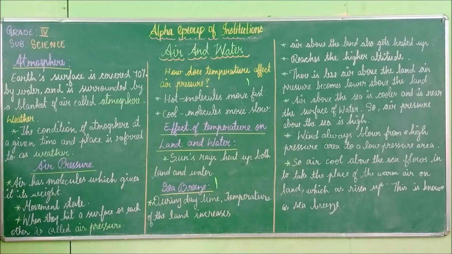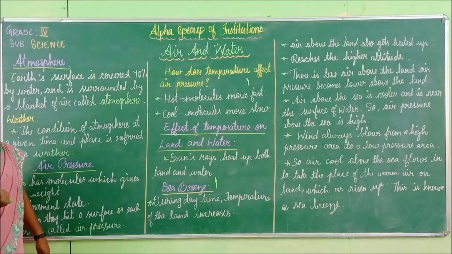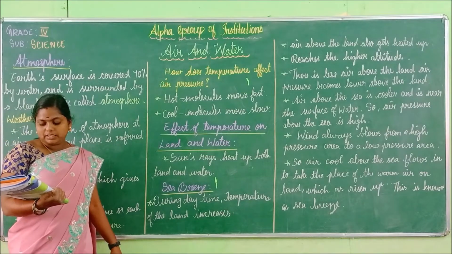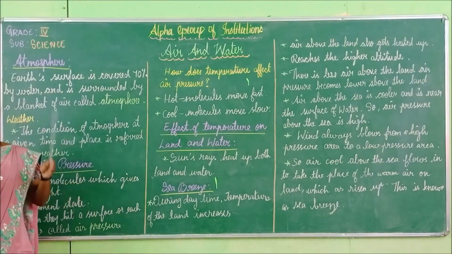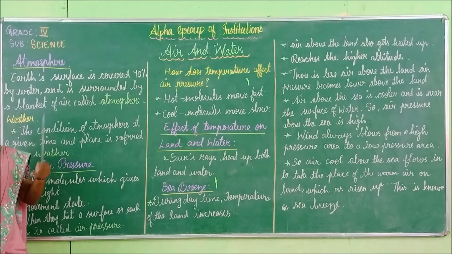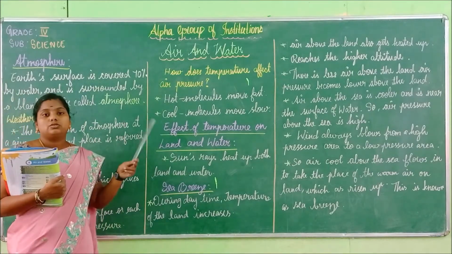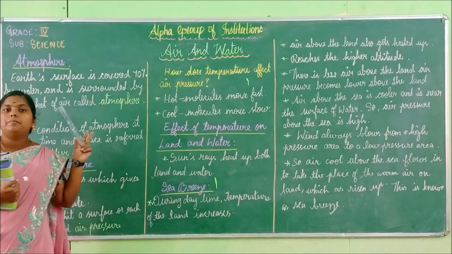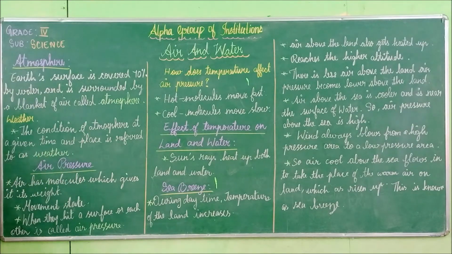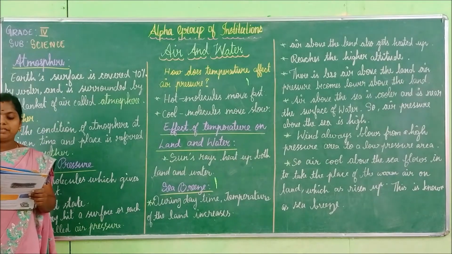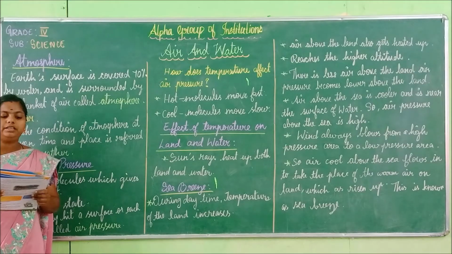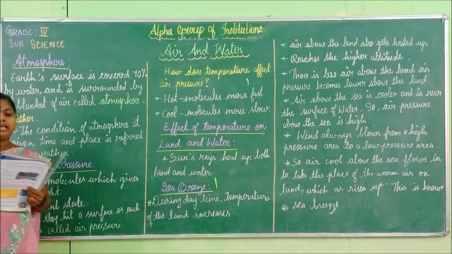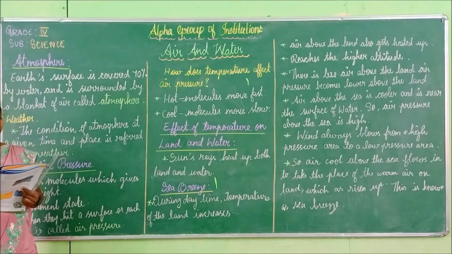The condition of temperature at a given time and place is referred to as weather. Whether it is cool, hot or humid, this is what is meant by weather. Weather changes depend on the temperature, the air pressure and the amount of moisture in the air.